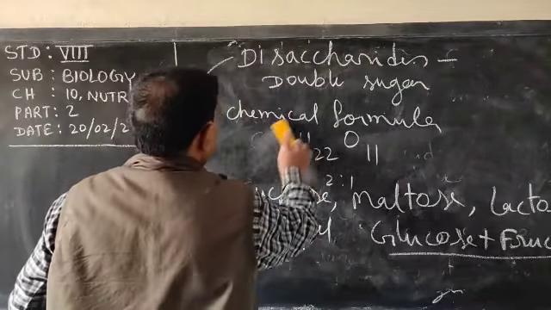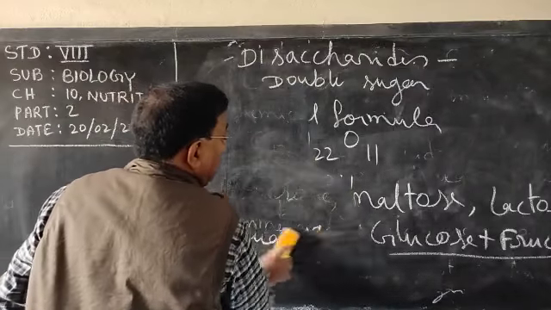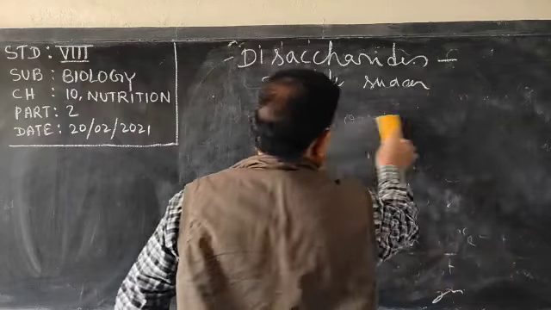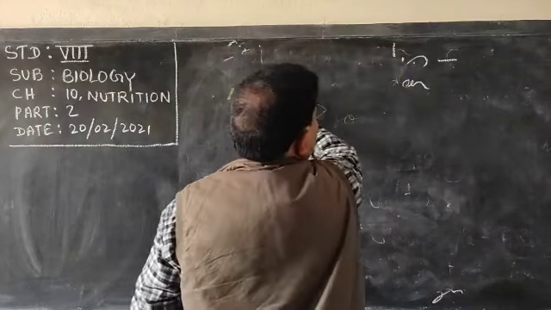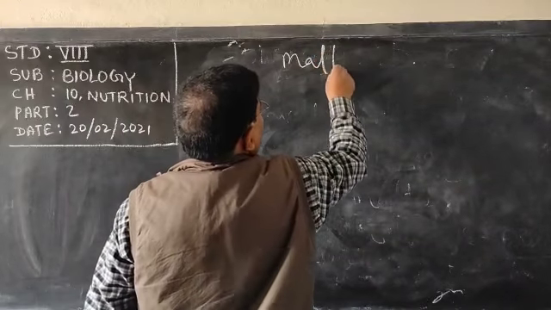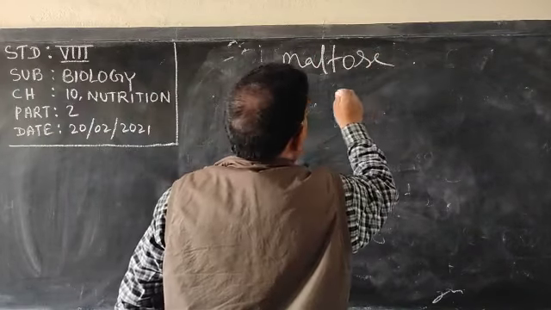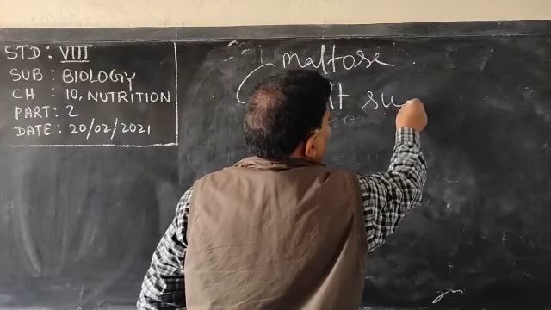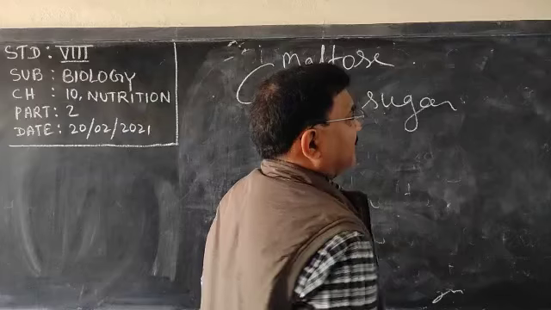Next, the other type of disaccharide is maltose. That is also a double sugar, maltose, or you can say malt sugar. How do we get it?